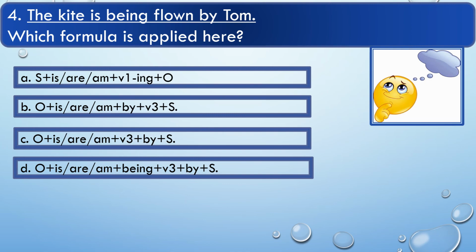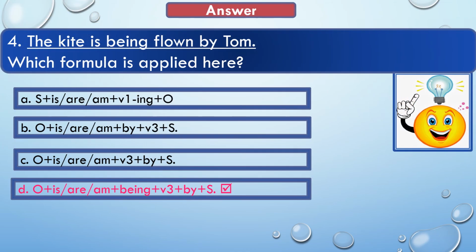Okay, now we see the answer of this question. And here the option D is correct. Object plus is or are or am plus being plus V3 plus by plus subject. This formula we have applied here, and you can see the same pattern in the sentence also.